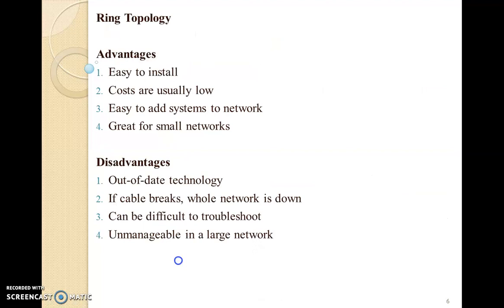Now we have the advantages. It is very easy to install, the cost is usually low, systems can be added or removed easily, and it is designed for small networks. So the advantages of bus topology are also applicable to ring topology. Next, the disadvantages. The same disadvantages as bus topology apply here: it is an outdated technology, if a cable breaks then the whole network collapses, it is very difficult to troubleshoot, and it is unmanageable for large networks.